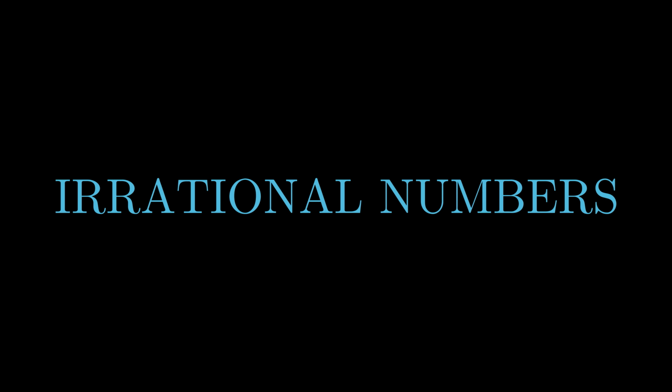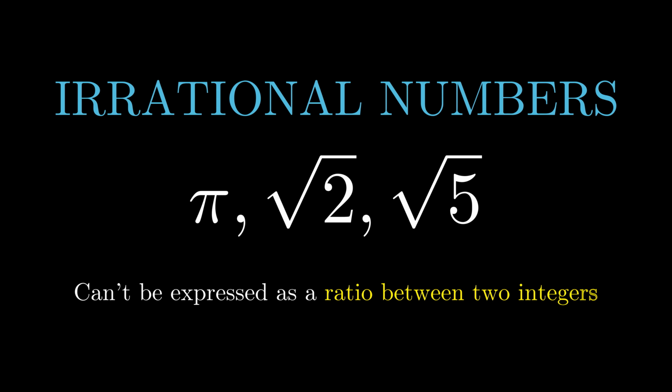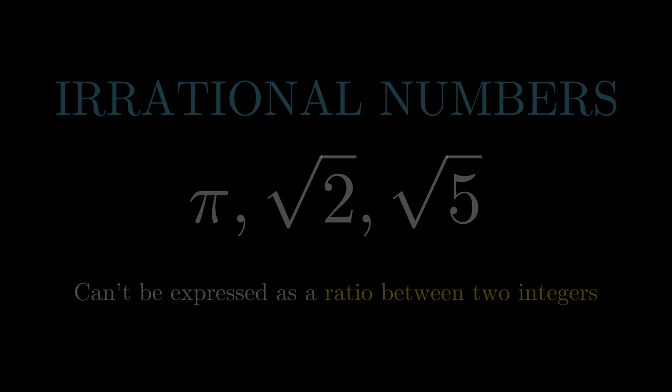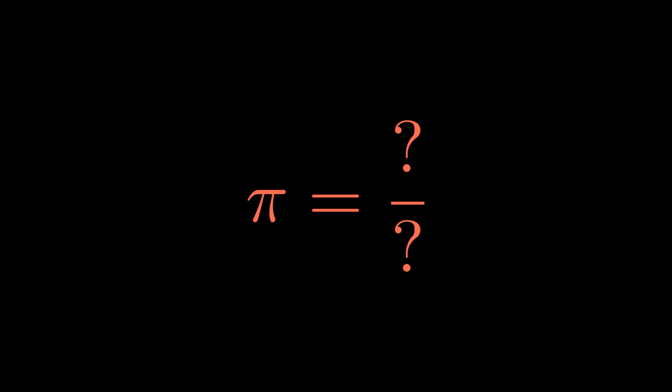So, surely you have heard about irrational numbers, like pi, the square root of 2, or the square root of 5. They are numbers that cannot be expressed as a ratio between two integers. So, for example, 0.5 can be expressed as a ratio, it's 1/2. But you cannot really express pi as a ratio, right?